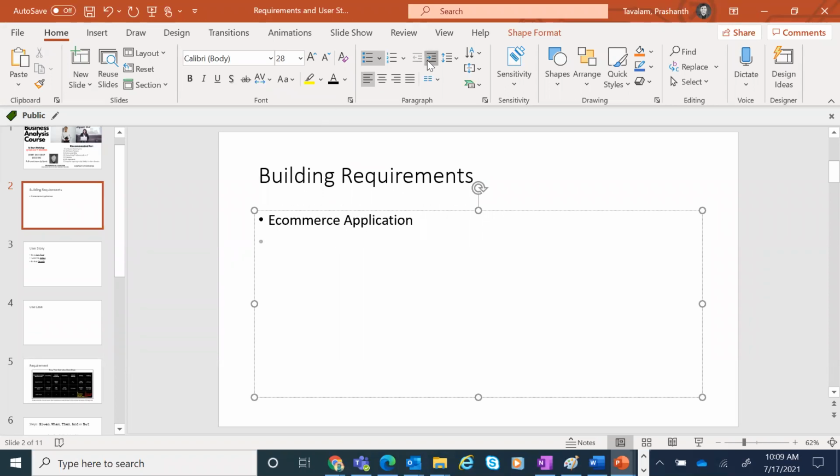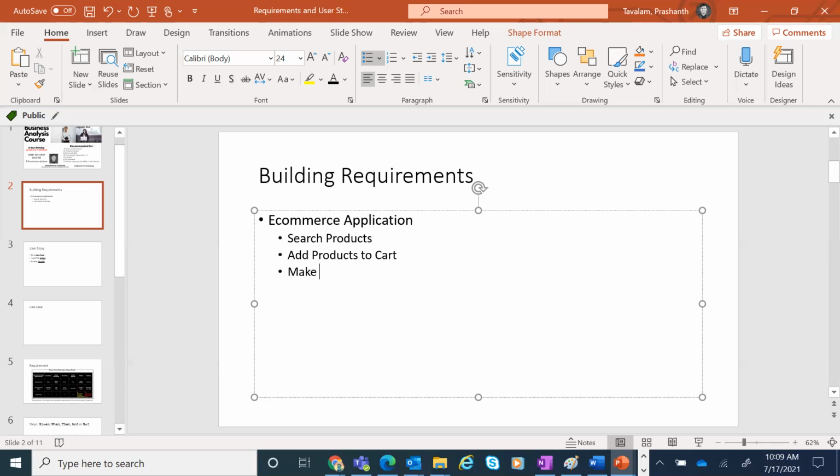Firstly, what are the main headers for an e-commerce application? What should you be able to do as a user? Let's understand what the e-commerce application does. You should be able to search for products. You should be able to add products to cart. If you remember, this was one of the examples we gave last time.